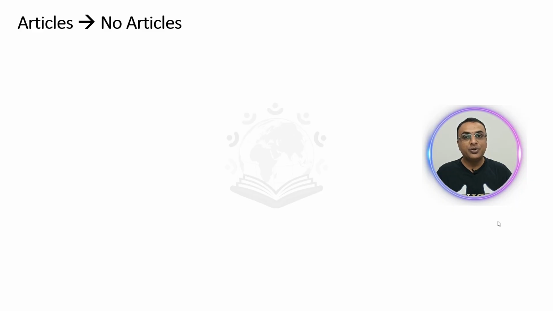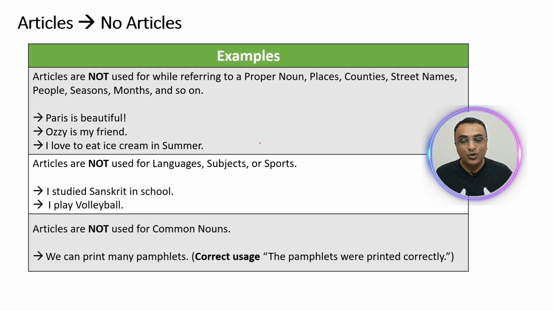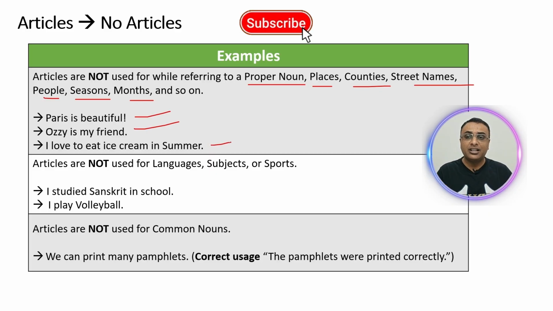Until now, you had understood the usage of the articles the, a, an. Now let's understand where and why you shouldn't be using articles. For example, do not use articles while referring to a proper noun, name of a place, country, street, people, seasons, months, and so on. For example, Paris is beautiful. You cannot say the Paris is beautiful. Ozzy is my friend. I love to eat ice cream in summer. Here we cannot use any article. It cannot be I love to eat ice cream in the summer. Grammatically, it will be an incorrect sentence.